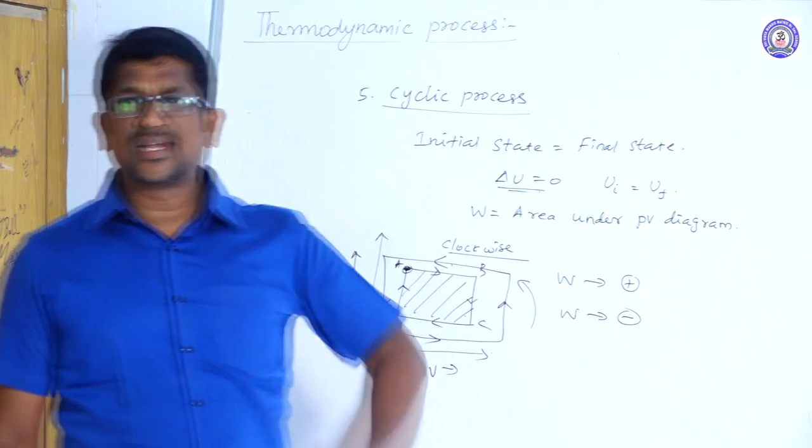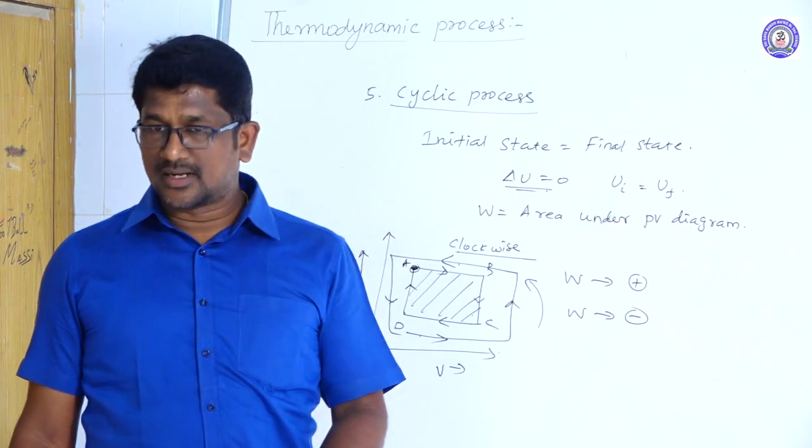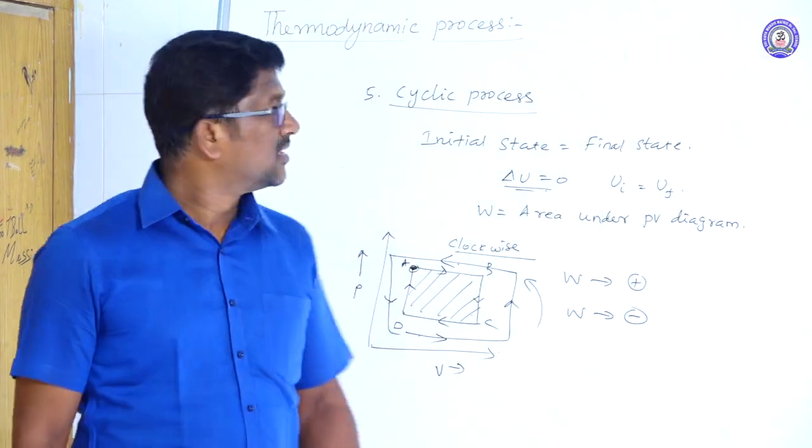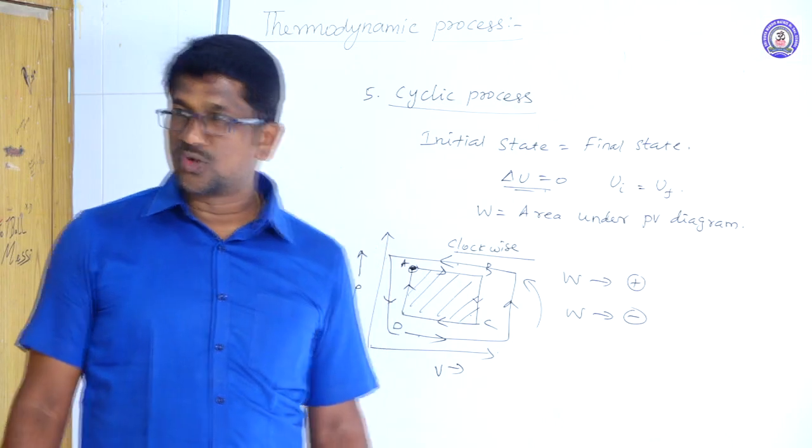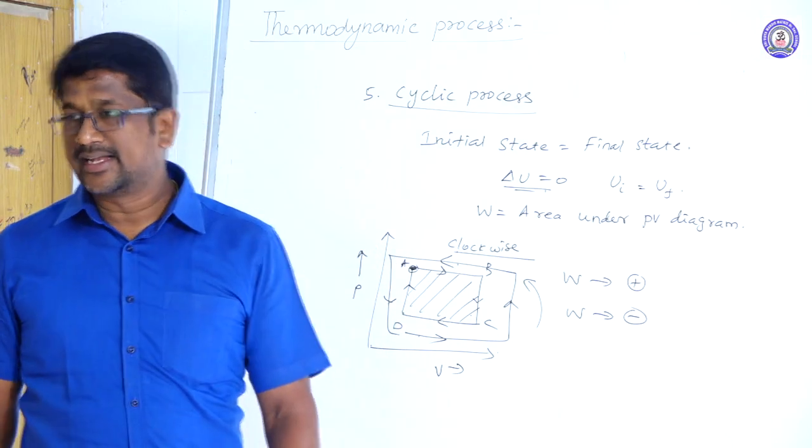So this is about thermodynamic processes. There are five different types of thermodynamic process: isothermal process, adiabatic process, isobaric process, isochoric process, and the last one is cyclic process.